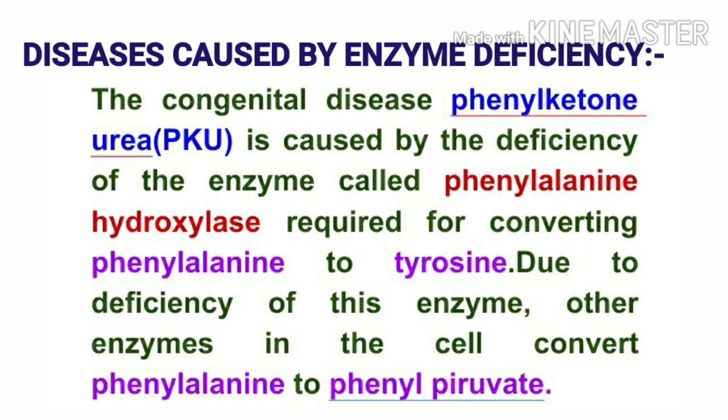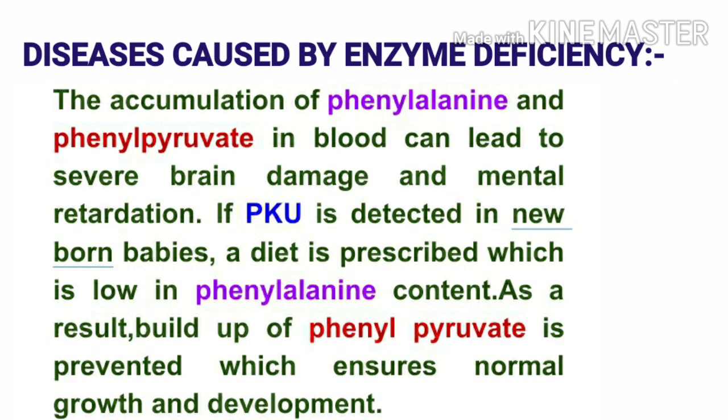The congenital disease phenylketonuria is caused by the deficiency of the enzyme called phenylalanine hydroxylase, required for converting phenylalanine alpha amino acid to tyrosine. Due to deficiency of this enzyme, other enzymes in the cell convert phenylalanine alpha amino acid to phenylpyruvate. The accumulation of phenylalanine alpha amino acid and phenylpyruvate in blood can lead to severe brain damage and mental retardation.